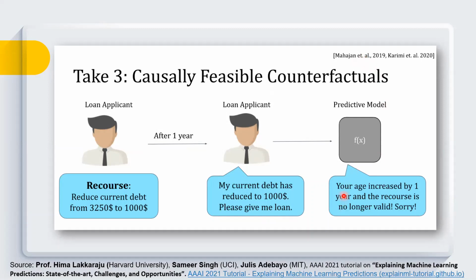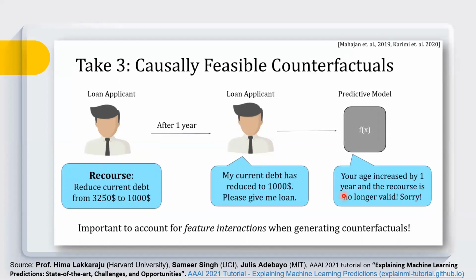So this actually explains a situation. In order to solve it, can anybody tell me why this occurs and how we have to solve this problem? What strategy should we follow and why does this particular problem occur? Which important point have we ignored? Interaction between variables. Yeah, so you are correct. Yes, we have not considered feature interactions while generating these counterfactuals.